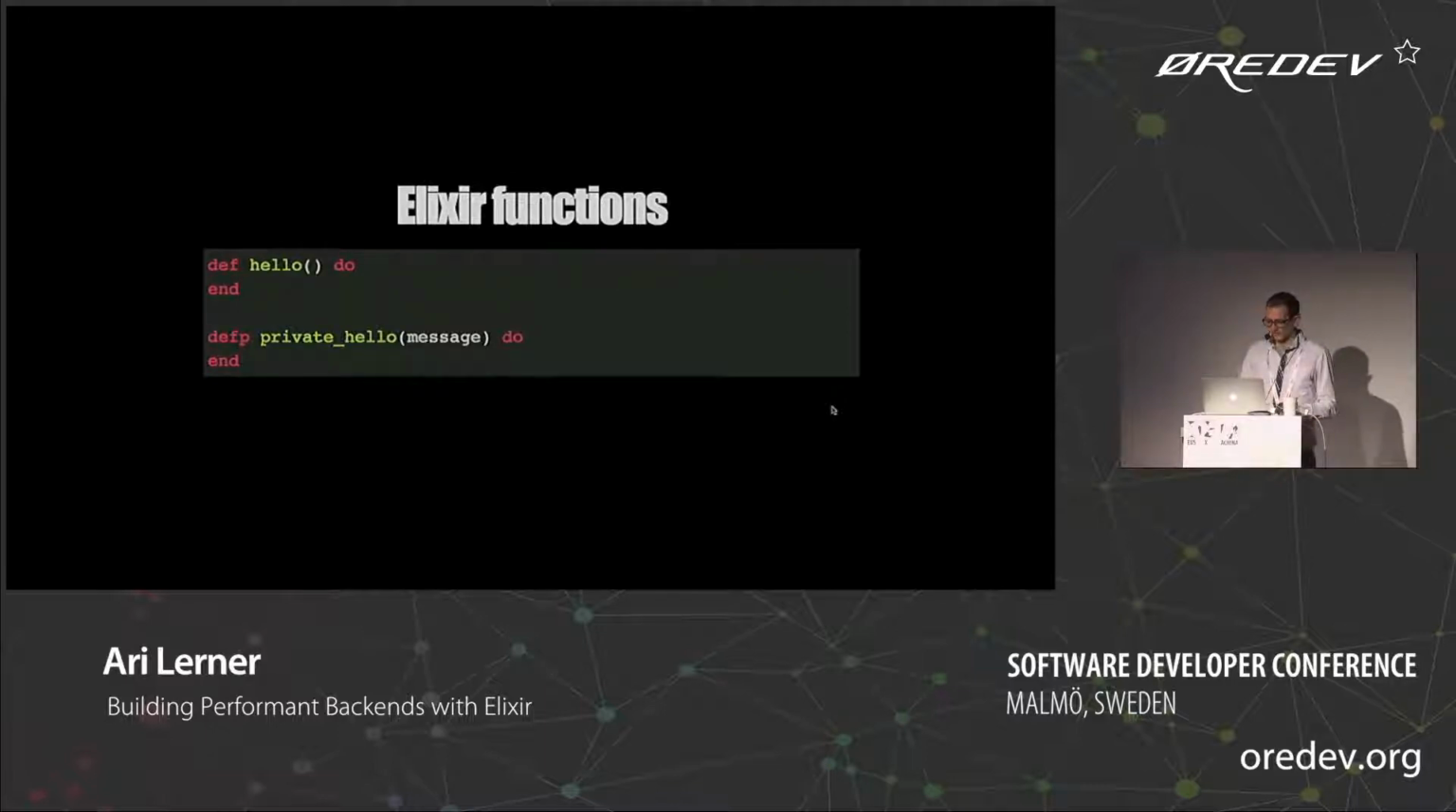This is what it looks like to define an Elixir function. You have def and defp. Def is a public function for a module, and defp is a private function, which means only the module that contains it can actually call it.